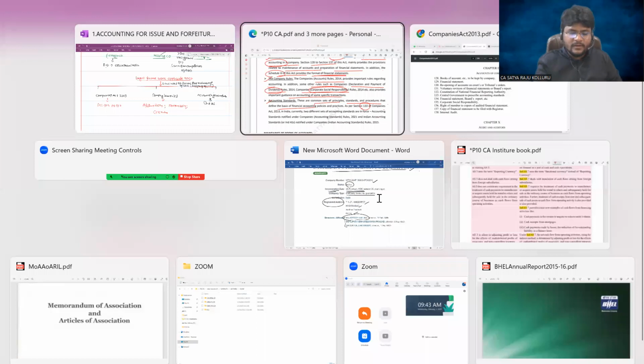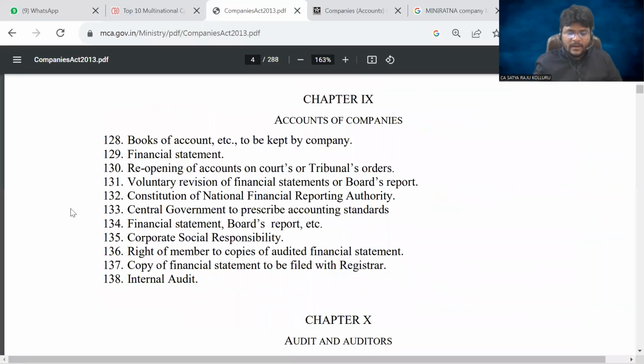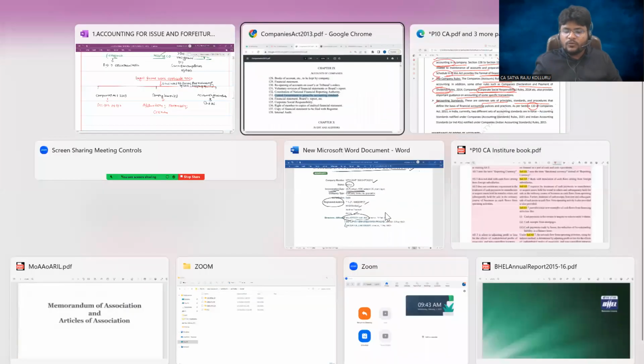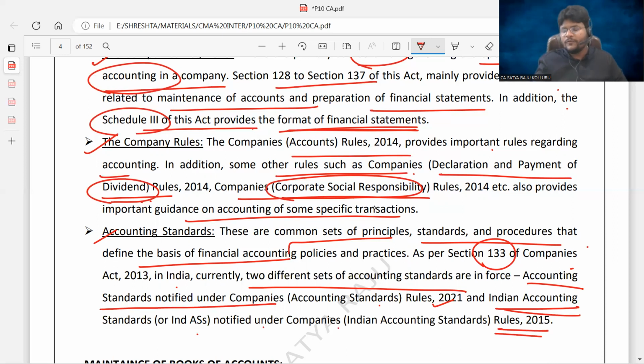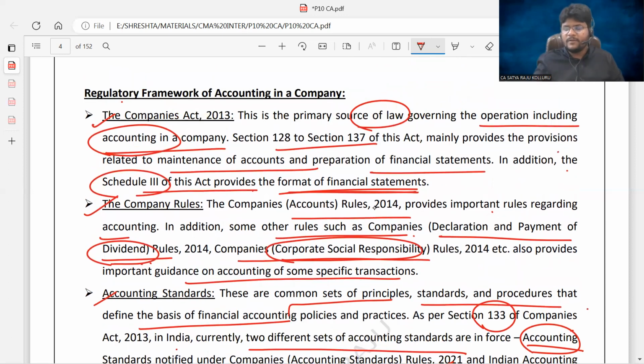Just now we saw Section 133; I'm highlighting it here. In India, currently two different sets of accounting standards are in force. One is accounting standards notified under the Companies Rules 2021, and another is Indian Accounting Standards notified under the Companies Rules 2015. So accounting standards are there, and Indian accounting standards are there. Two different sets of standards exist. The same thing is given here.